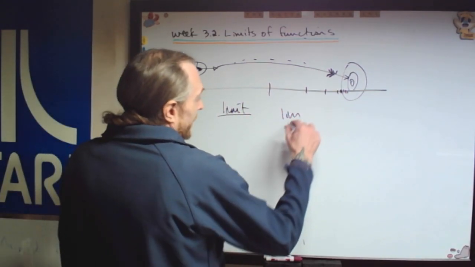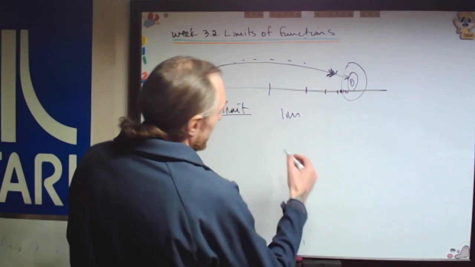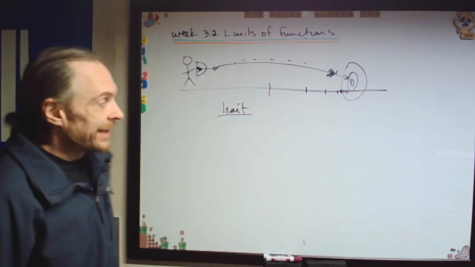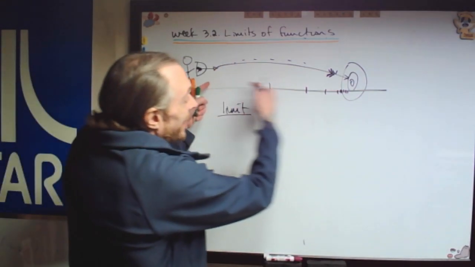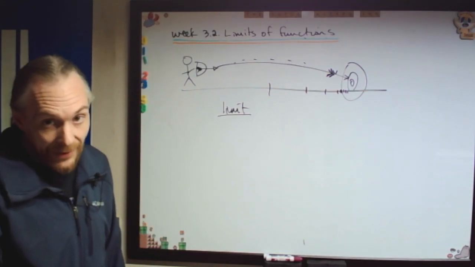We're going to say the limit as the distance... well, we won't put notation for this one, but basically the idea of a limit is, as we get closer and closer to the target, the distance between the target and the arrow becomes zero.